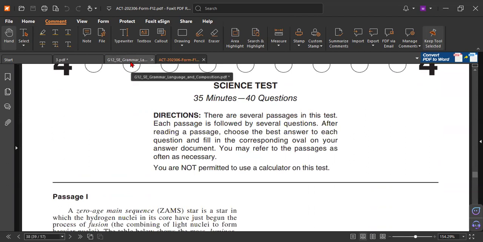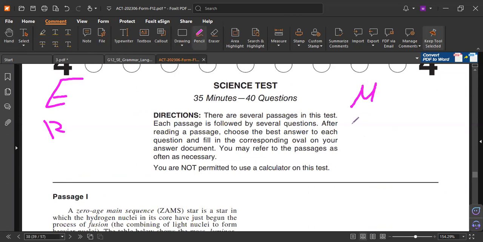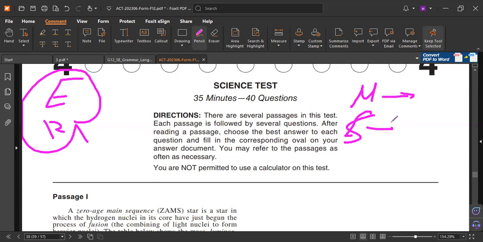What are we responsible for together? We are responsible for the English and the reading. So you should find a teacher for math and a teacher for science because you have 4 tests. You are responsible for English and reading, and then you will find a teacher for math and a teacher for science to help you. I can send you professors or teachers for this test to help you if you need.